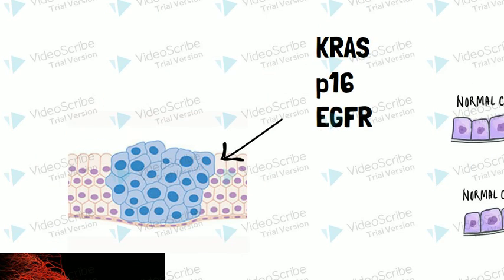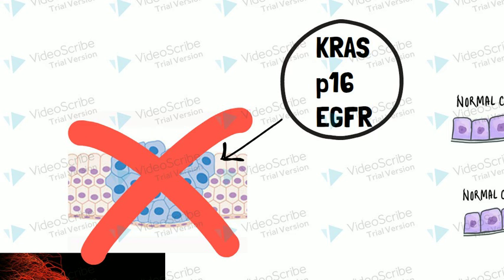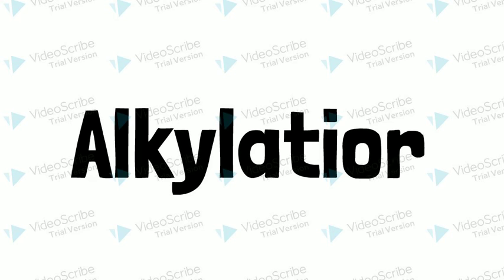Cisplatin is an alkylating agent used in the pharmacotherapy of neoplasia, or the uncontrolled growth of cells. The exemplar condition, non-small cell lung cancer, is the cause of mutations in genes leading to unchecked proliferation of cells found in the lungs. Cisplatin stops or slows the replication of cancerous cells that lead to malignant tumors through the process of alkylation. Cisplatin is often used in combination to help prevent drug resistance.